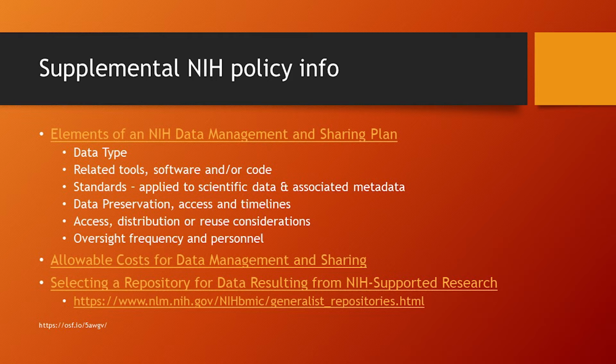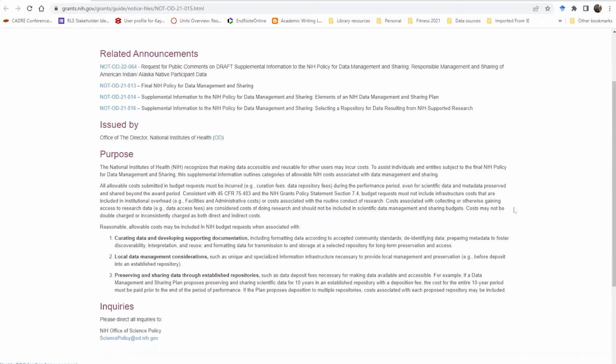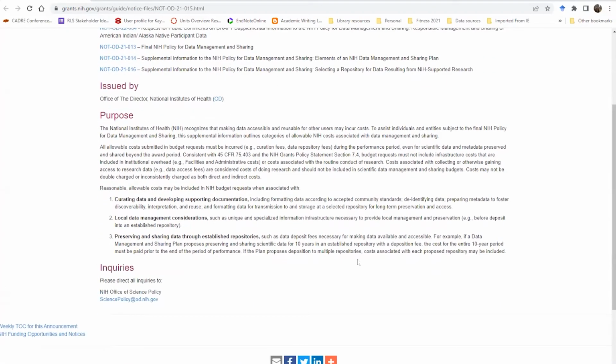So break it out into sections, or make sure it's very clearly stated that you covered these things. Okay, another couple of things I want to draw your attention to is the allowable costs for data management and sharing. Another thing in this new policy is that you can include line items in the budget to cover any costs associated with doing the data management.